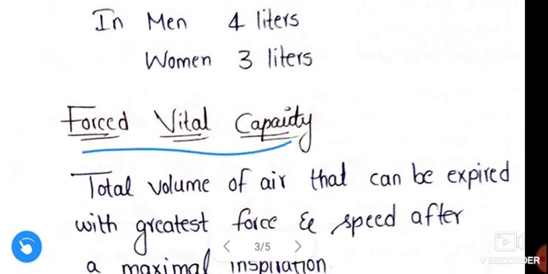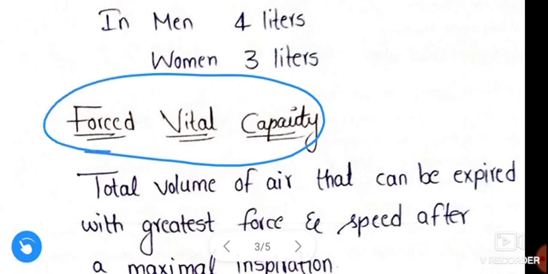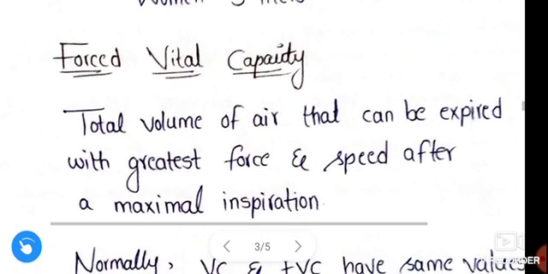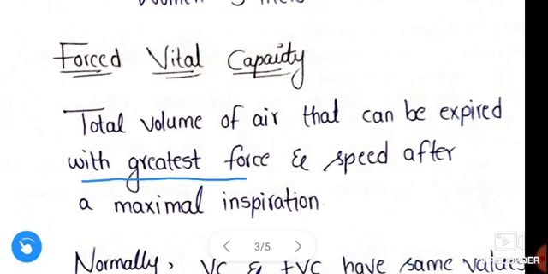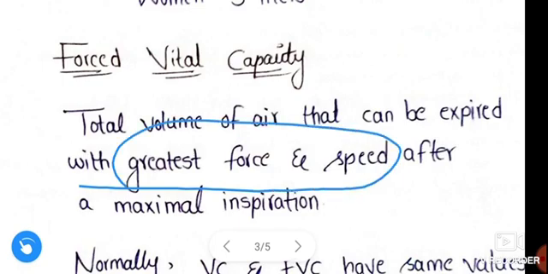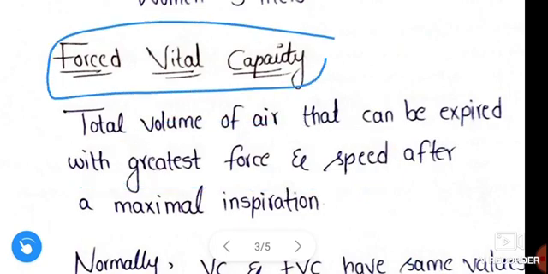Next, forced vital capacity. It is the total volume of air that can be expired with greatest force and speed after a maximal inspiration.